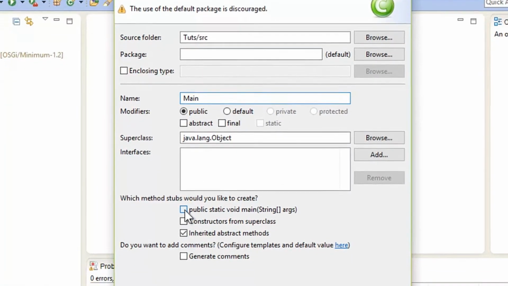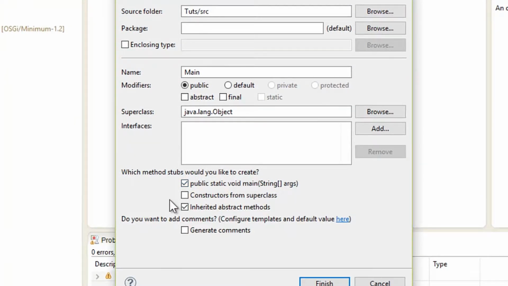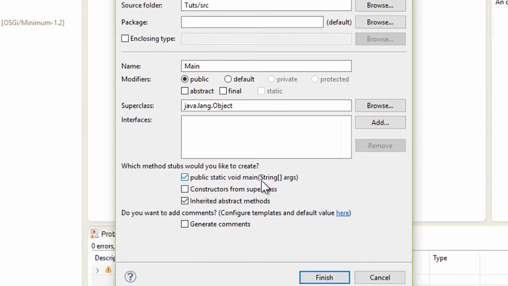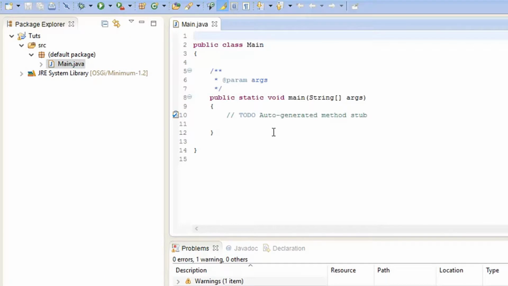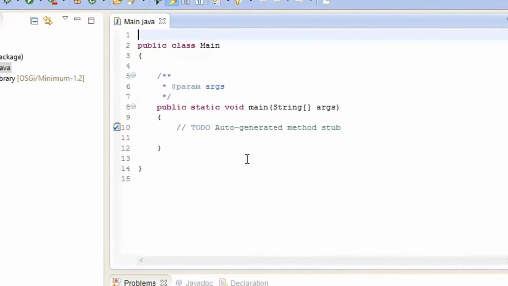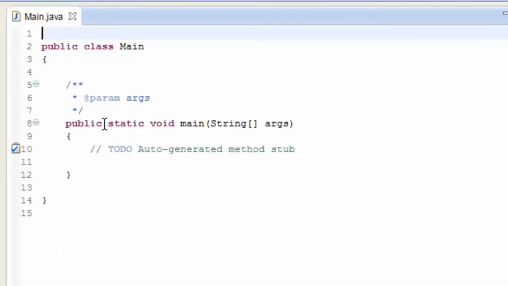So click on public static void main. It is going to help and create code, pre-written code which we don't have to write, and this software is going to make it automatically for us. So I'm going to hit Finish, and your code will be there. Okay, there you have it. Code has been auto created, or you can say auto generated for us.